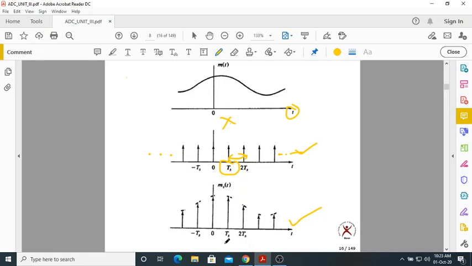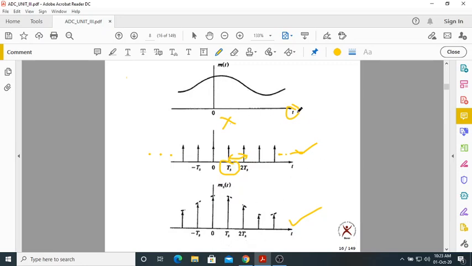It is defined only for a finite number of values of t, when t equal to 0, t equal to Ts, and so on. So here it is a continuous time signal, here it is a discrete time signal. Clear? Okay. Here time is discretized.